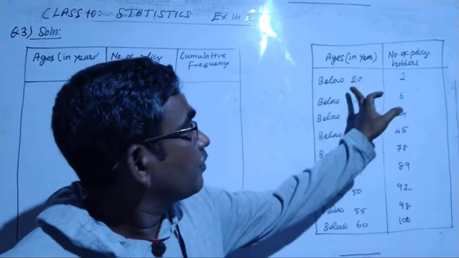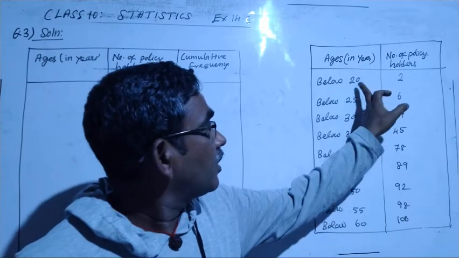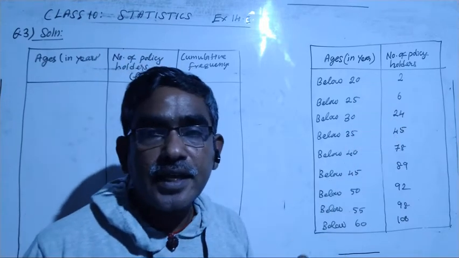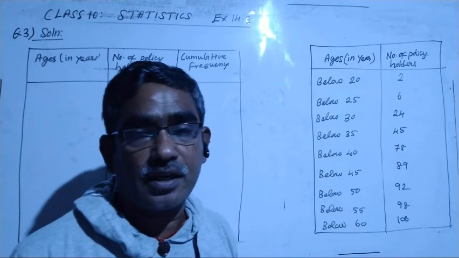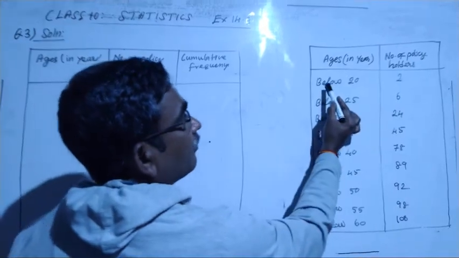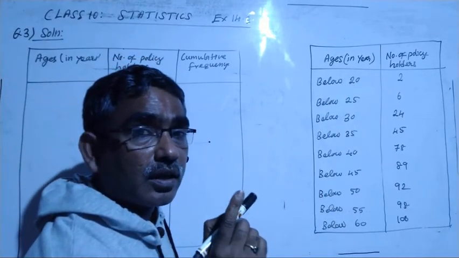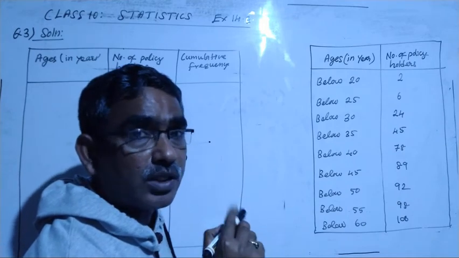Okay, see that the size of the class interval should be made equal. Here 20, 25, 30, 35, the size of the class interval increases by 5, right? You have to make equal-sized class intervals. So what you can make here is 15 to 20. You can take 15 because the policy holders are more than 18 years old, so they will not come into 0 and so on, right?